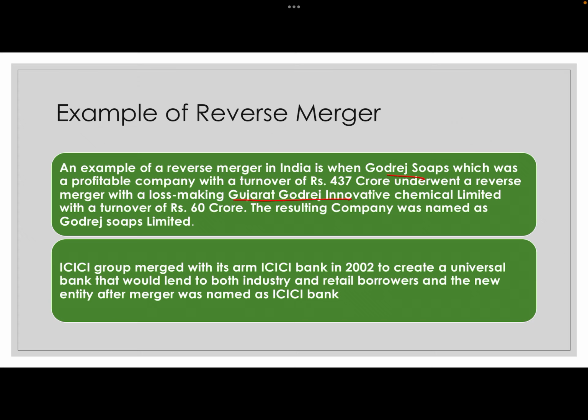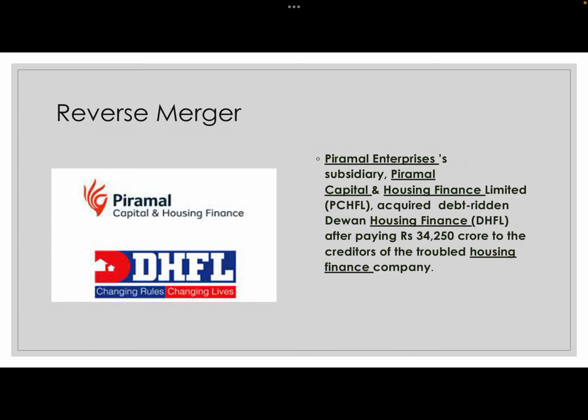ICICI Bank at that time, 2002, a private company, and then it acquired. It became an example of reverse merger. Another example is Pyramid Enterprise subsidiary, Pyramid Capital and Housing Finance Limited. These all are when Pyramid Capital Housing acquired DHFL. DHFL was a loss-making company, but a public company. When it acquired it, that's a reverse merger.